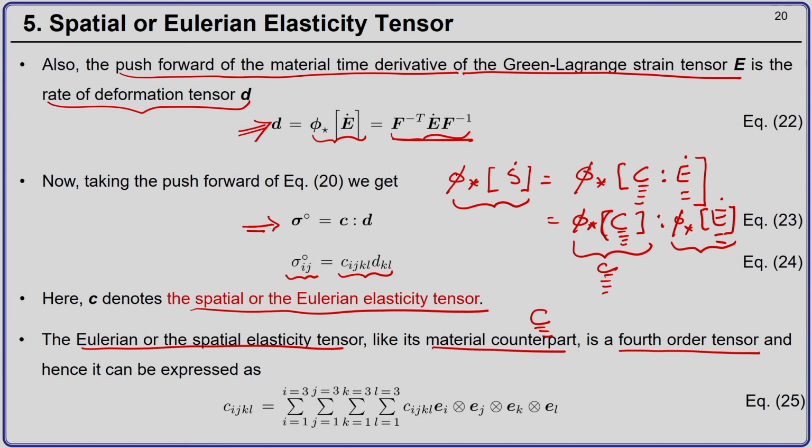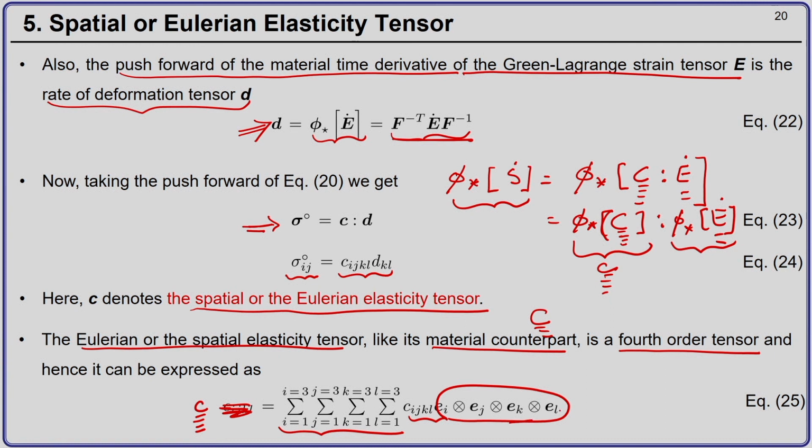Hence, it can be expressed in direct notation as summation over i, j, k, l of c ijkl times the basis for a fourth order tensor, which is e i tensor product e j tensor product e k tensor product e l.